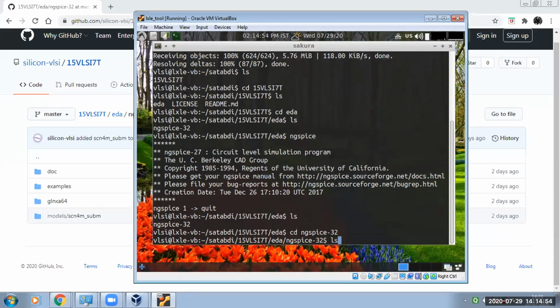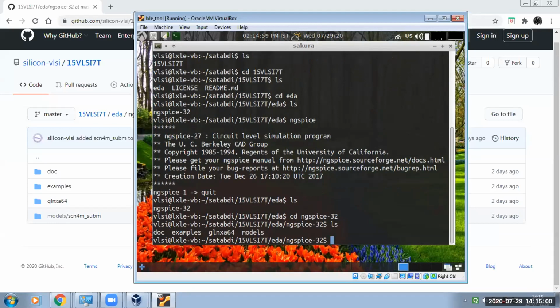So I am in ngSpice, the directory of ngSpice 32. Satabdi, just explain what ngSpice is. ngSpice is just a simulator where you write a netlist, plot the graph with the help of the netlist, and get the result. For every circuit you simulate, you give some input and want some output, but which part does the processing?